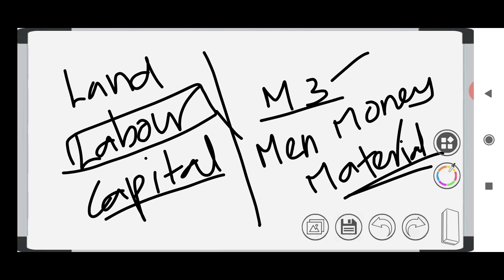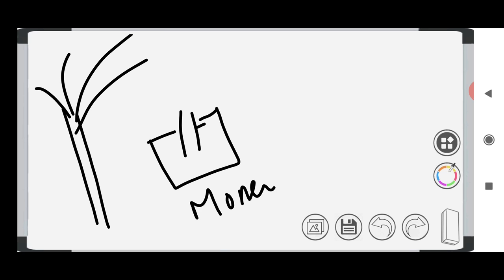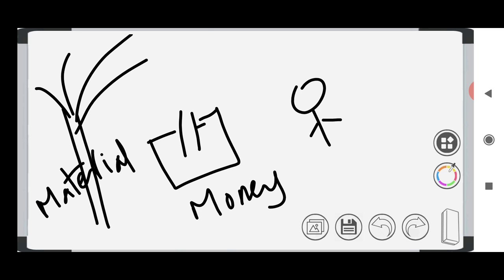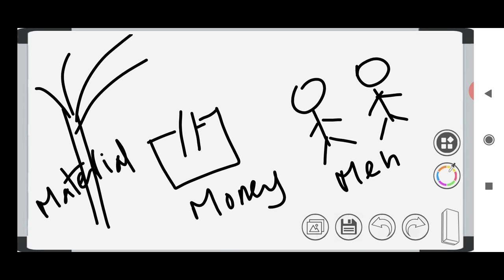These three are needed to produce something. Say you are planning to produce sugar, then you need sugar cane. Sugar cane is the first requirement, and we can say sugar cane is a material. And you need a machine to crush this sugar cane and produce sugar, and that machine can be bought with money. Then you need persons who will operate these machines, and those persons are the men. So you need men, money as well as material to produce this sugar.